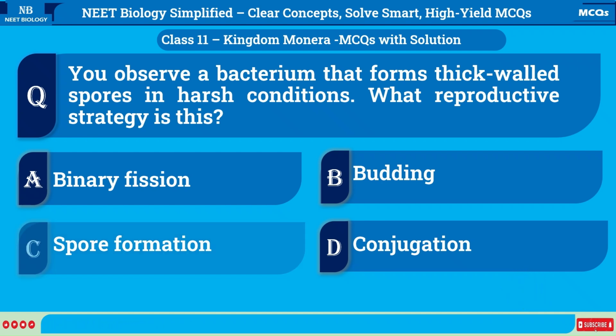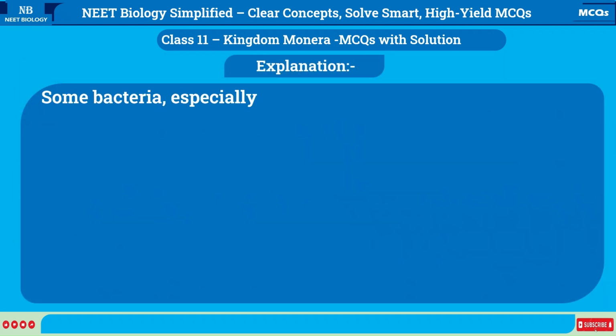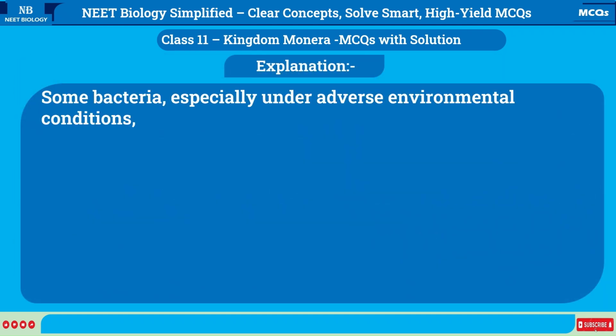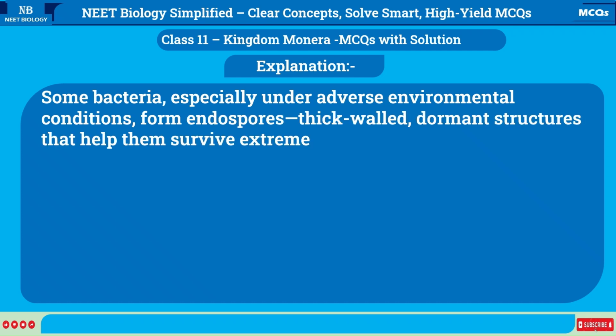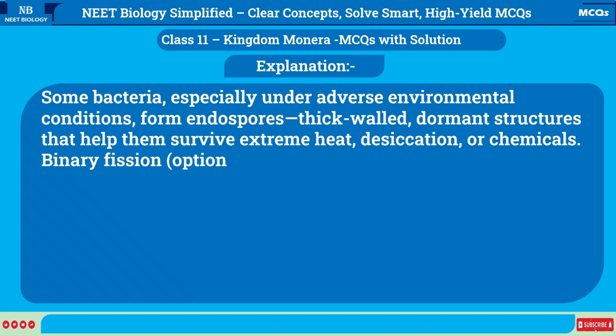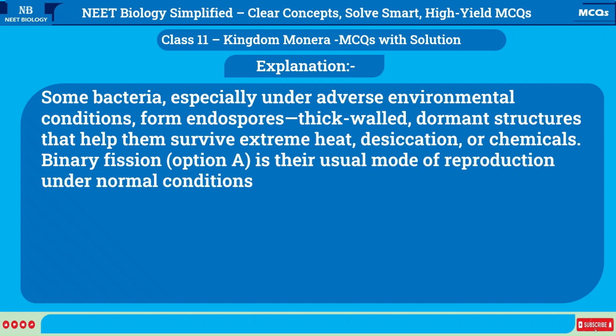Correct answer is C. Spore formation. Explanation: some bacteria, especially under adverse environmental conditions, form endospores, thick-walled, dormant structures that help them survive extreme heat, desiccation, or chemicals. Binary fission, option A, is their usual mode of reproduction under normal conditions, not a stress response.